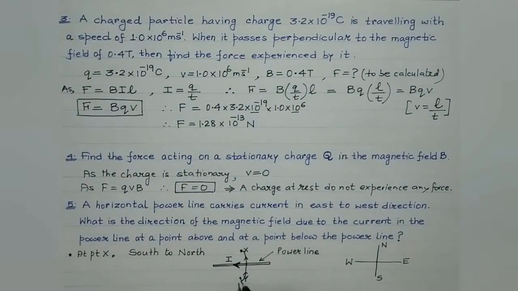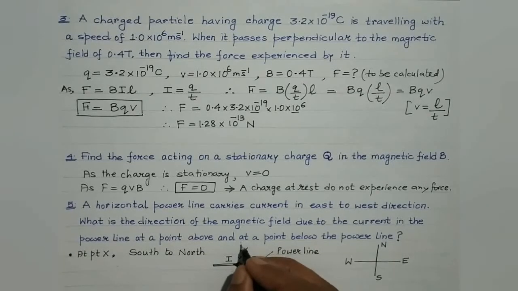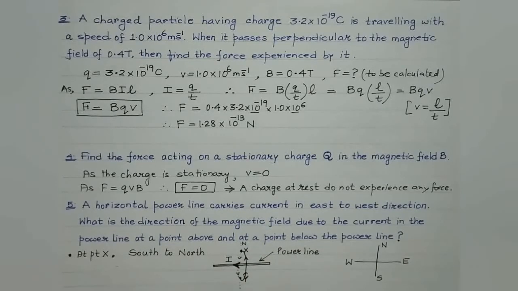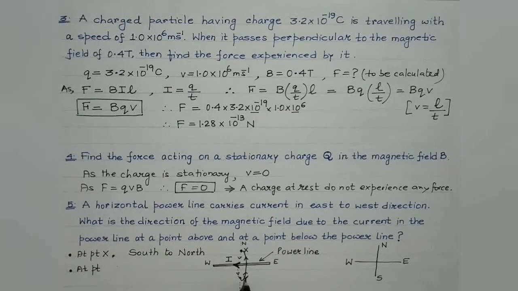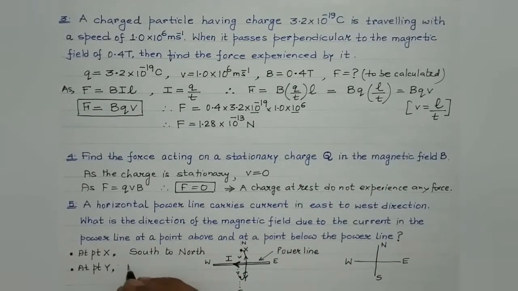And at a point Y, which is below the power line, will be from north to south. This is represented by the dotted line, like this. This is north, this is south, this is west, and this is east. So at a point below the power line, that is at point Y, the direction of the magnetic field would be from north to south.